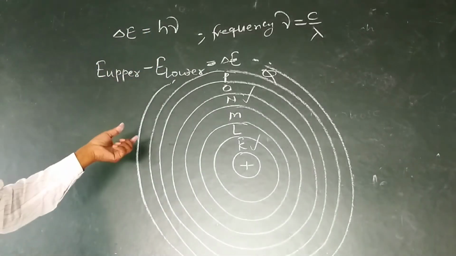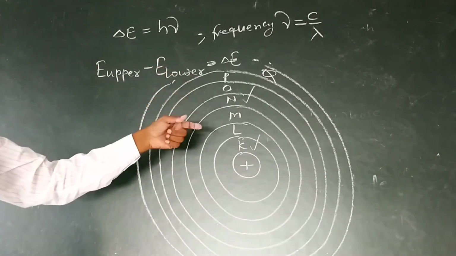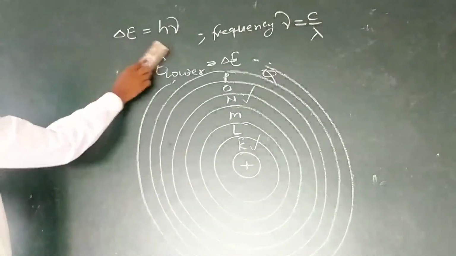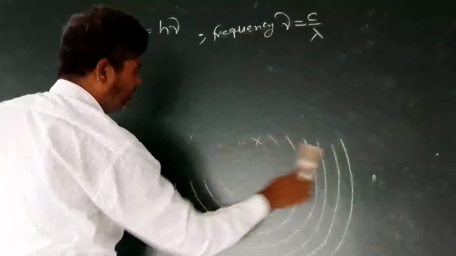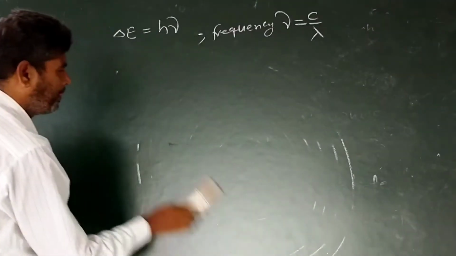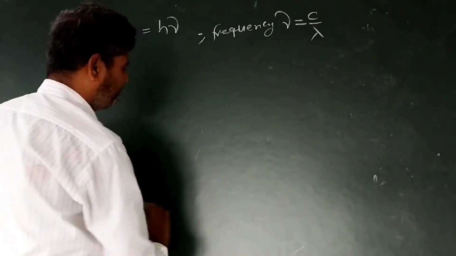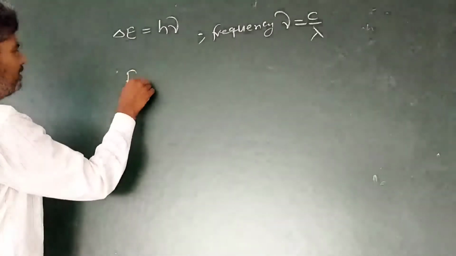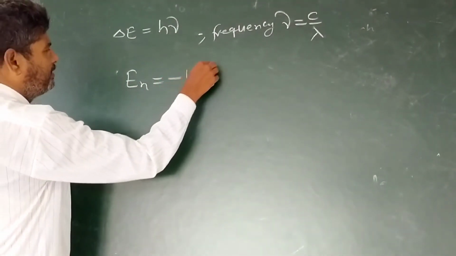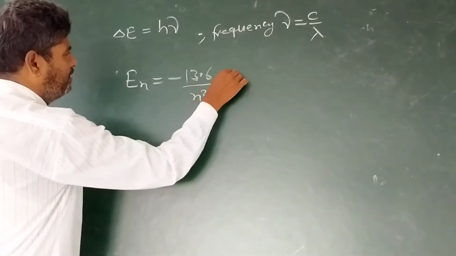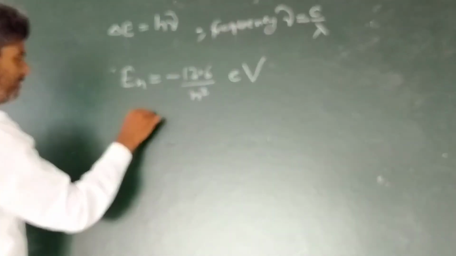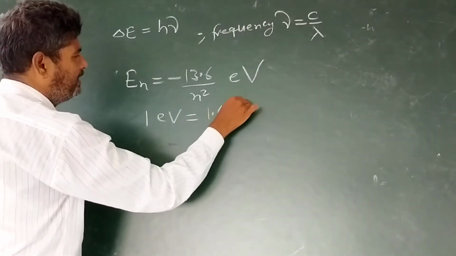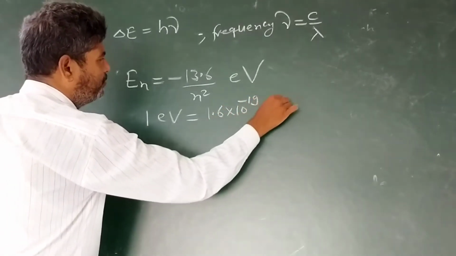The energy of an electron in any cell, orbit or energy level is counted by E n is equal to minus 13.6 upon n square. Unit electron volt. 1 electron volt is equal to 1.6 into 10 power minus 19 joule.